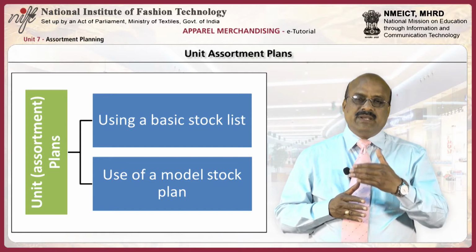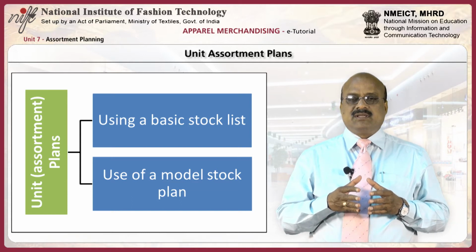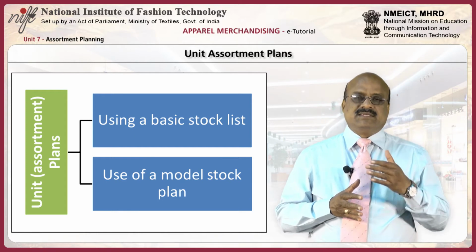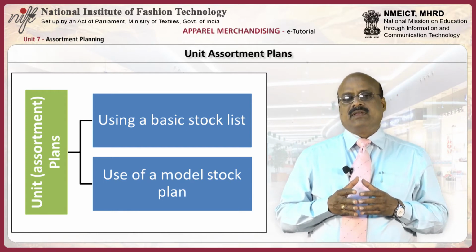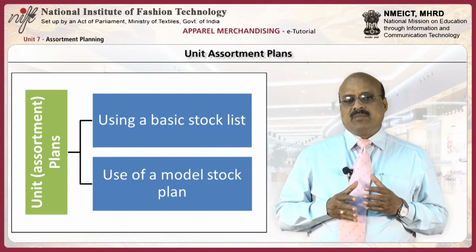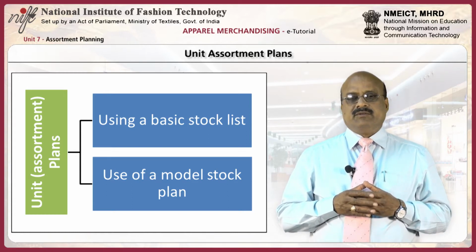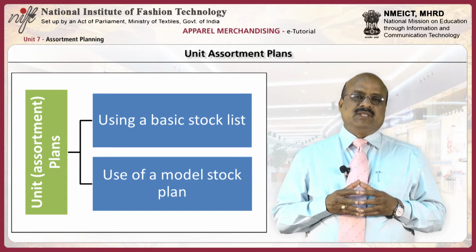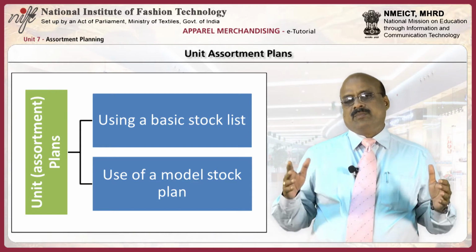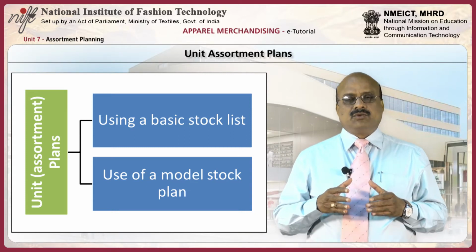Assortment plans may be developed in two ways. The first method is through the use of a basic stock list, and the second method is through the use of a model stock plan. All merchandise assortments can be planned by using either of these two methods. However, the method used depends on the kind of merchandise under consideration. When determining an assortment plan, consideration must also be given to the quantity of units to purchase.